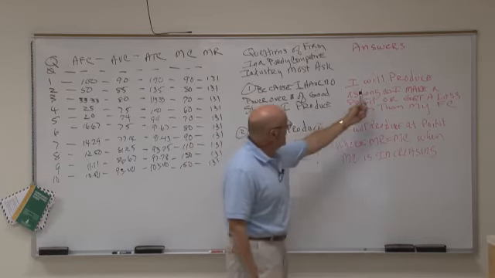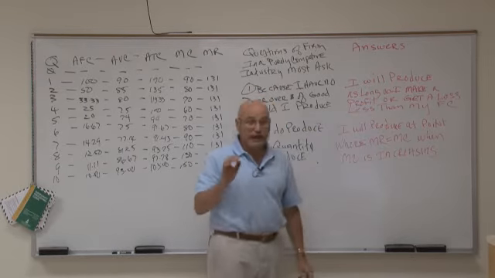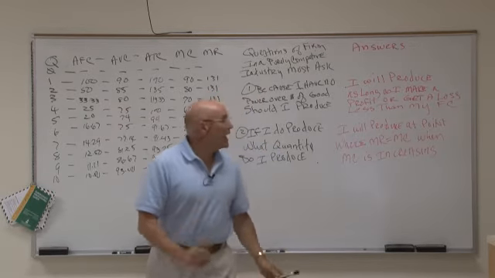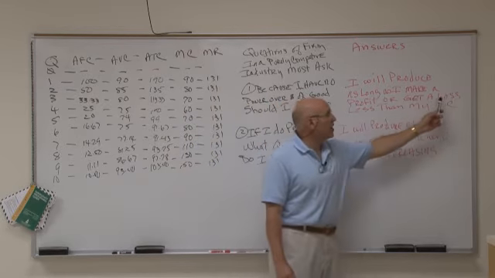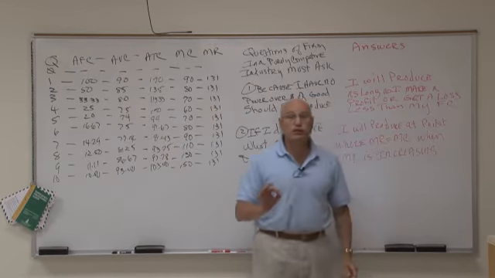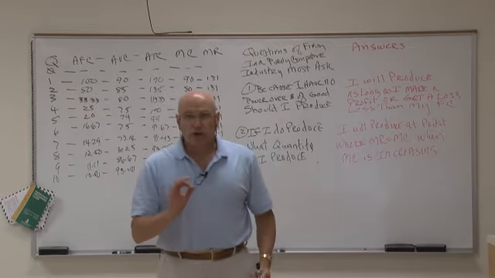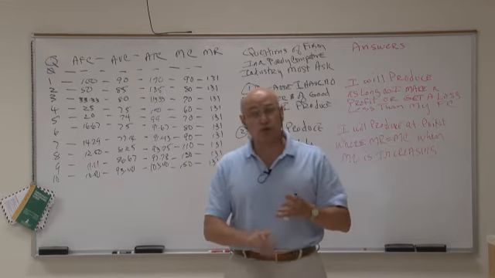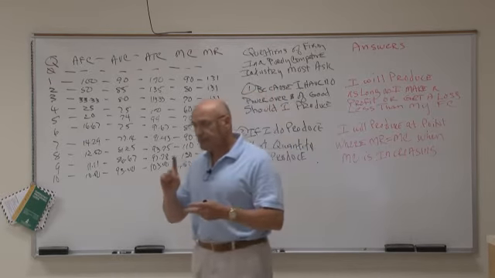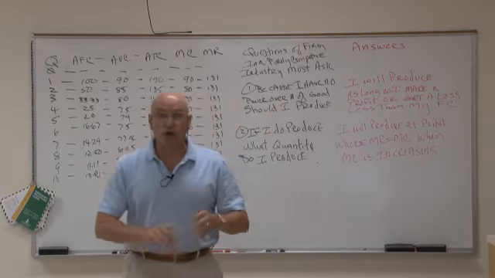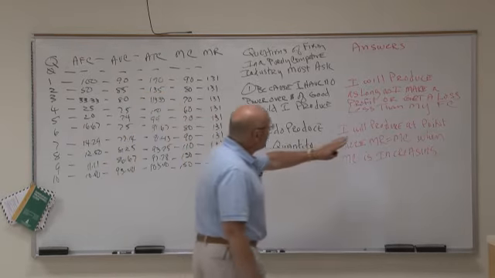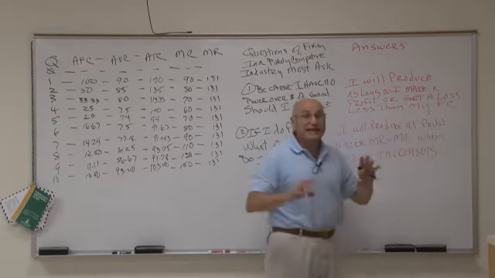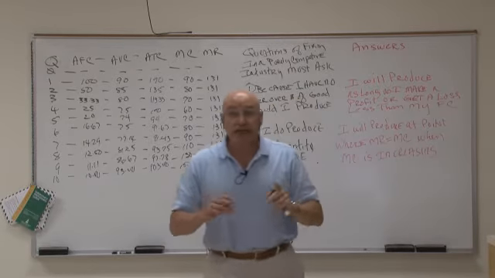Well, the answer to that is that the firm will produce as long as it can get a profit. That makes sense. Or as long as it can get a loss less than its fixed costs. Remember, the costs that must be paid whether you produce or you don't produce are the fixed costs: the rent, the equipment, the taxes, the insurance, those types of things. And therefore, if that firm can get a loss that is less than his or her fixed cost, he will produce.